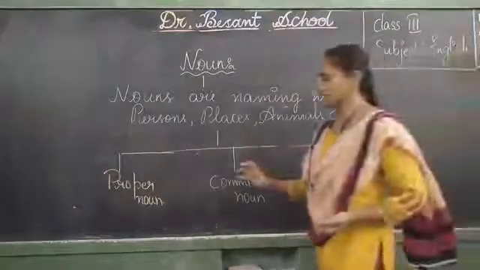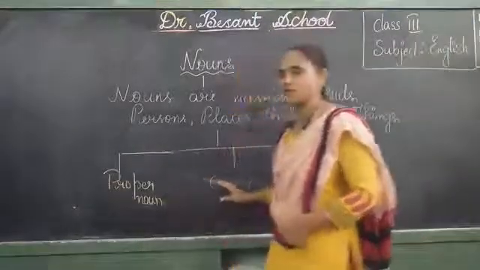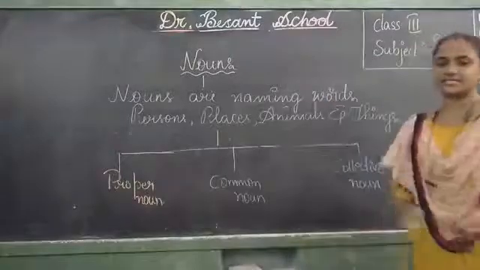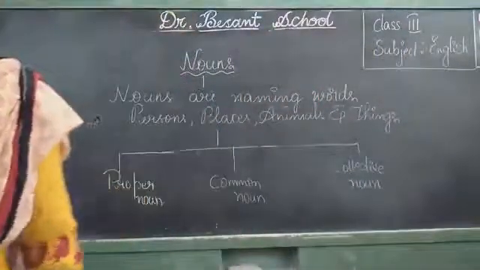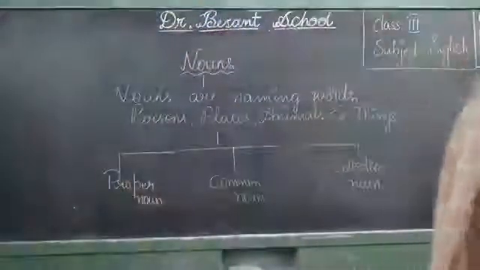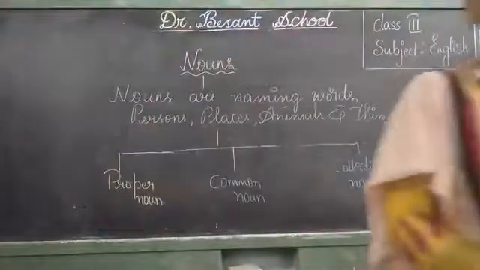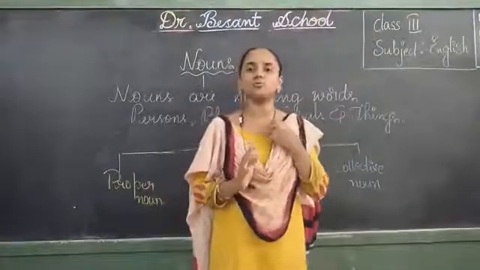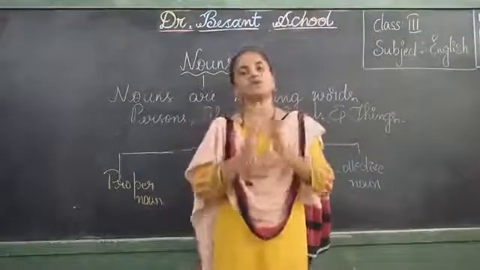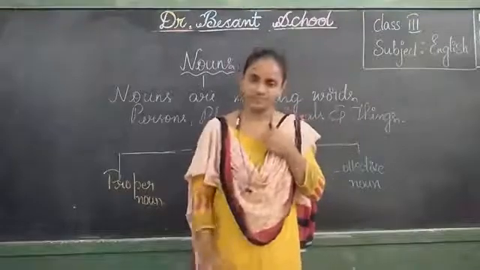So now let us have a look at what are proper nouns, what are common nouns and what are collective nouns. So children, tell me, what are proper nouns? Proper nouns are nothing but the nouns which we call to that particular person or place or animal or thing.